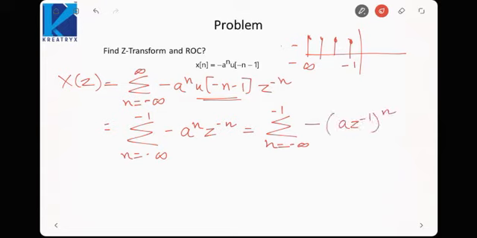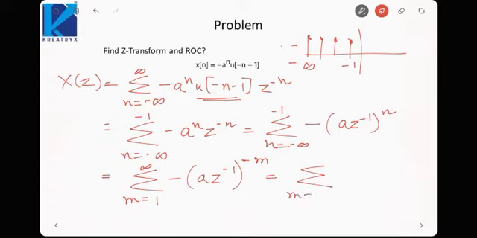Now to make it an infinite GP, let us replace n by minus m. Sigma m is equal to 1 to infinity of minus (a z inverse) raised to power minus m, or sigma m is equal to 1 to infinity of (z a inverse) raised to power m.